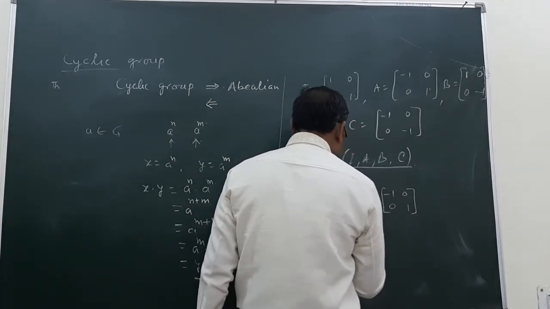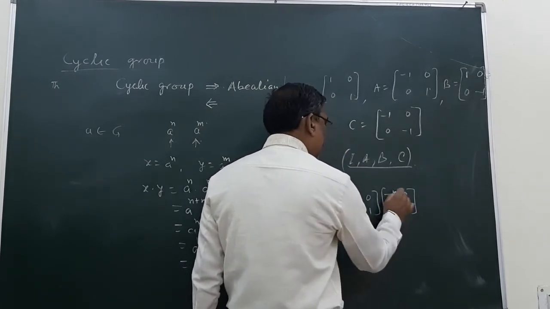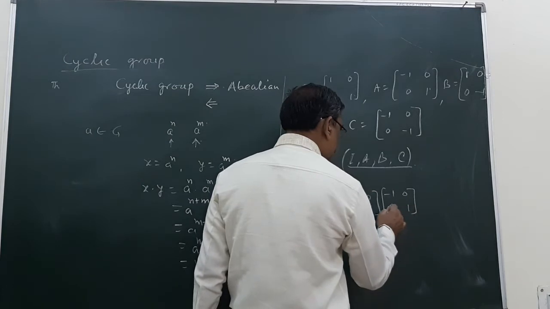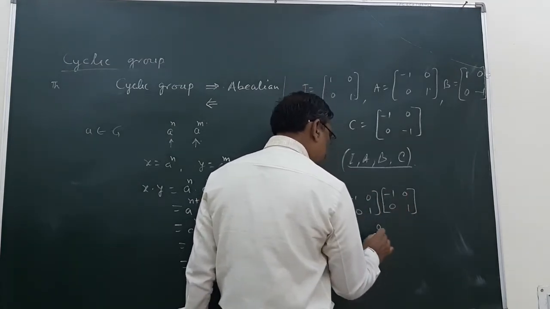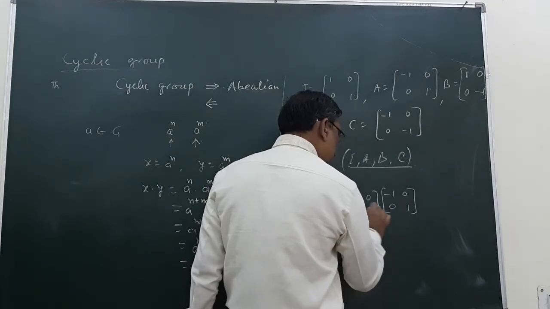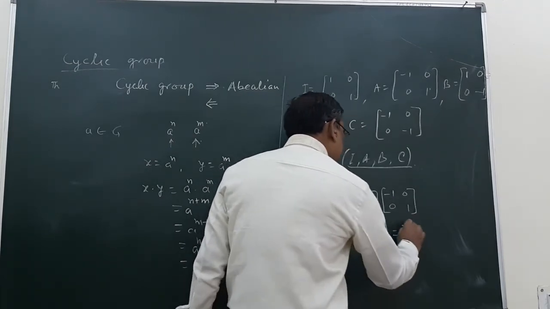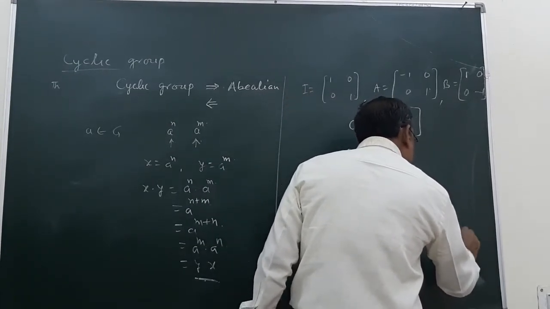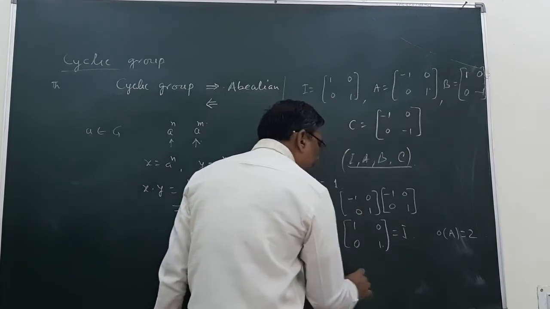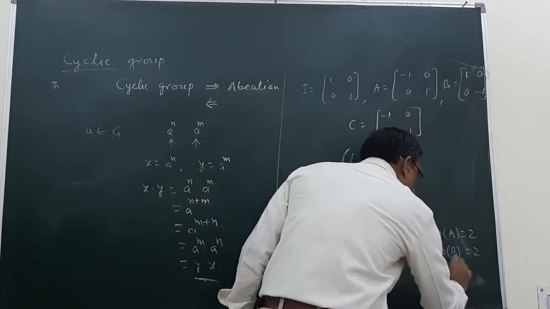We get 1, 0, 0, 1. So it is the identity matrix, and the order of A is 2. Similarly, we can find that the orders of B and C are also 2.